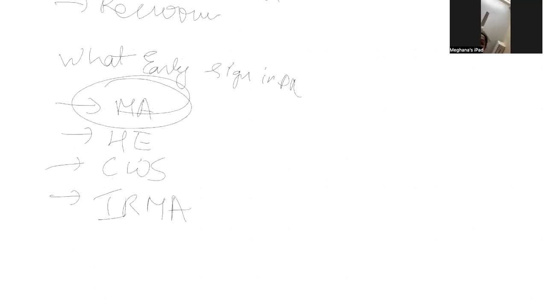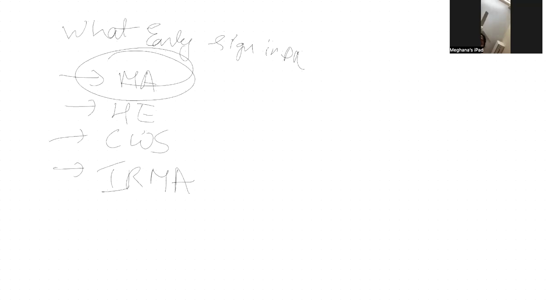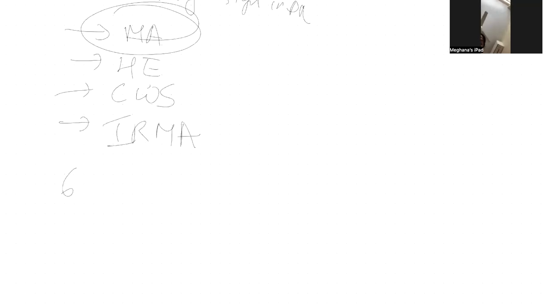A 62-year-old male patient who is on aspirin, clopidogrel, has severe non-proliferative diabetic retinopathy. What are your treatment options? Option A, anti-VEGF.